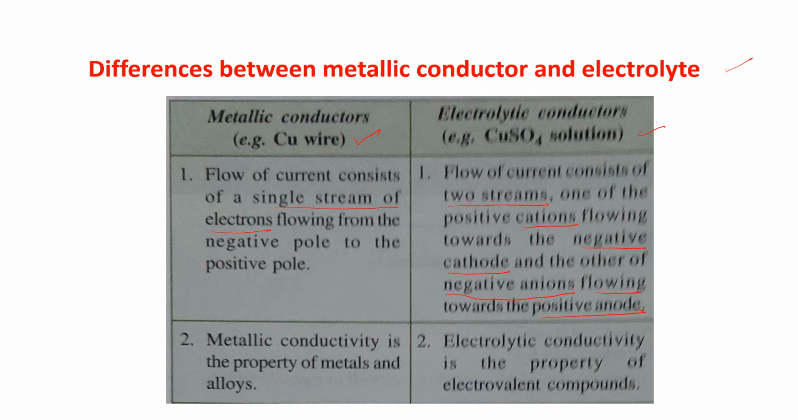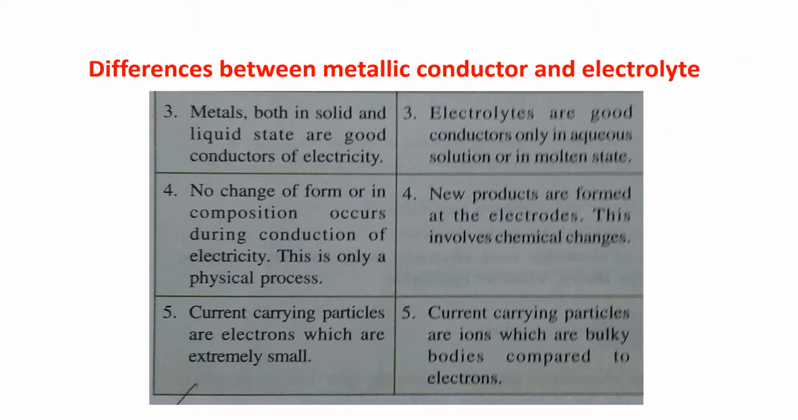The second point, metallic conductivity is the property of the metal or alloy. But electrolytic conductivity is the property of the electrovalent compound. Next, third point, metals both in solid and liquid state are good conductors of electricity. But electrolytes are good conductors only in aqueous solution or in molten state.